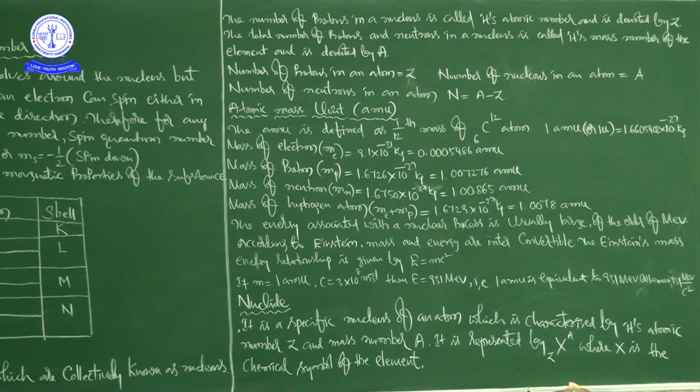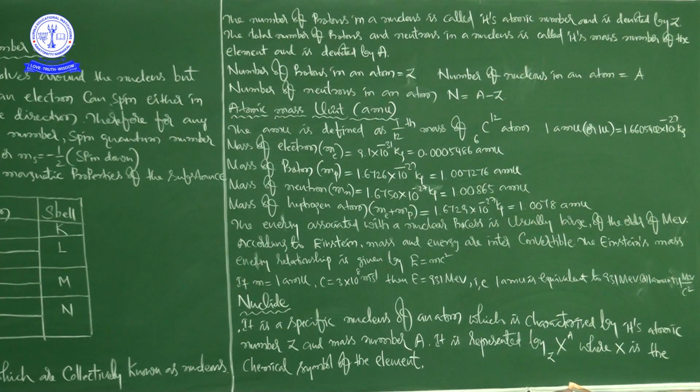Next, mass of neutron Mn is equal to 1.6750 into 10 to the power of minus 27 kilogram. That is equal to 1.00865 AMU. See here. Next, mass of hydrogen atom is equal to 1.6729 into 10 to the power of minus 27 kilogram. That is equal to 1.0078 AMU.